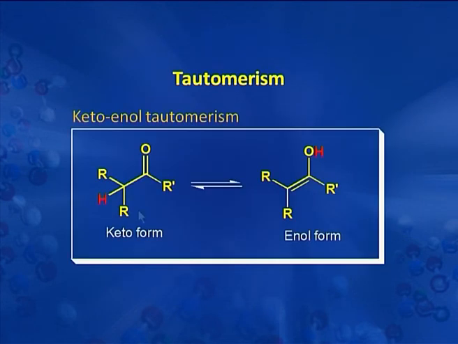Let's take one example. Since this compound has got a carbonyl group, it is called keto form, and after the shifting of this hydrogen, this has become OH, that is alcohol, and this has become double bond, means ene. So such compounds are called enol. So these compounds are called keto and enol, and this type of tautomerism is classified as keto enol tautomerism.